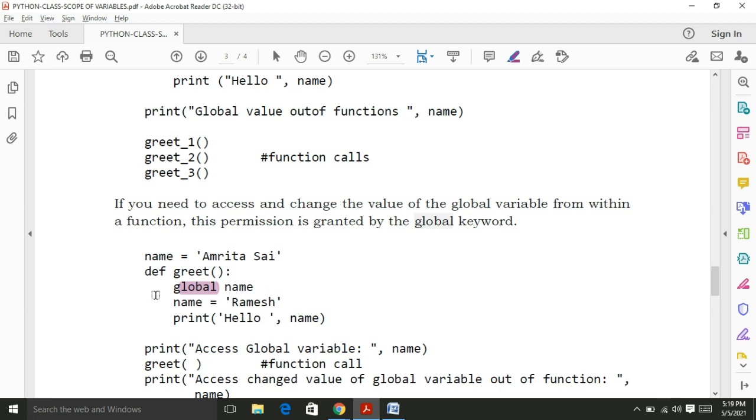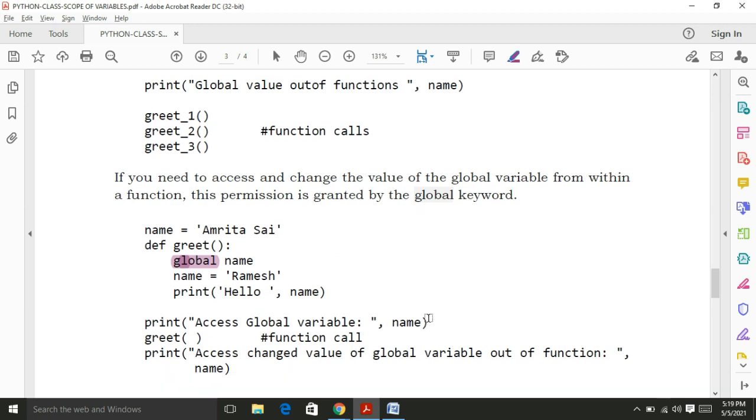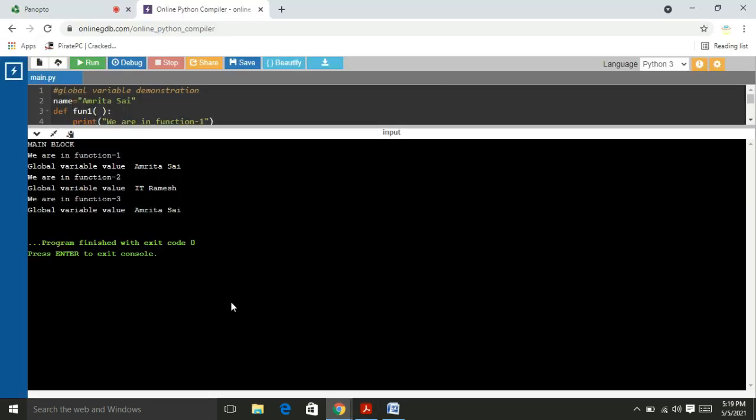Right? This is also a very important concept. Please look carefully. Right. Now I am going to the Python online compiler. Yes, it will execute the main block and function 1. So for your reference, I am going to execute it once again.